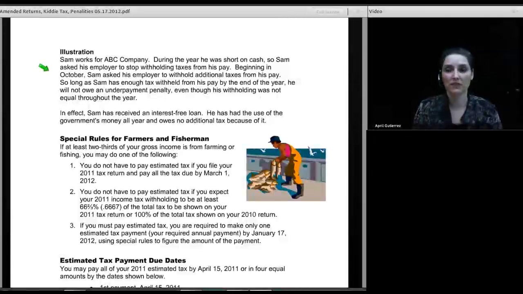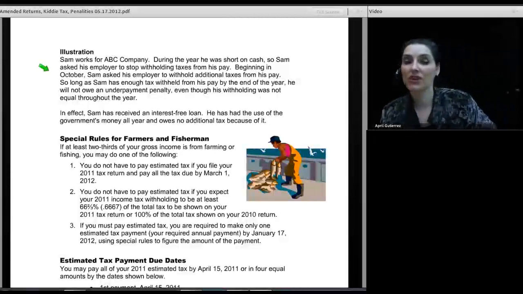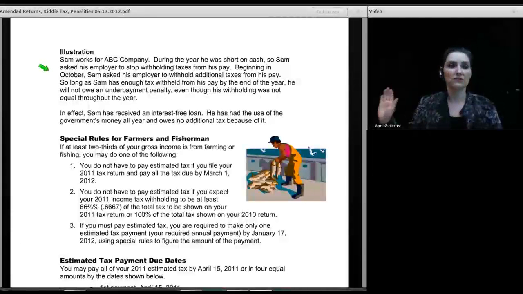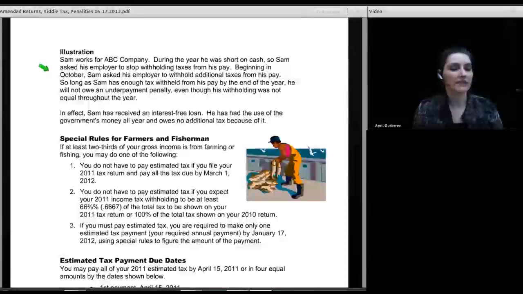And then later in the year, around October, Sam says, okay, financially things have improved. Please start doing withholding, and ooh, I have some catch-up to do. So please hold more. Between now and the end of the year, I want you to do all the catch-up. And at the end of the year, he gets to that point where he is completely caught up on all of his taxes. He's even. He's fine. It doesn't matter that the withholding was not even.